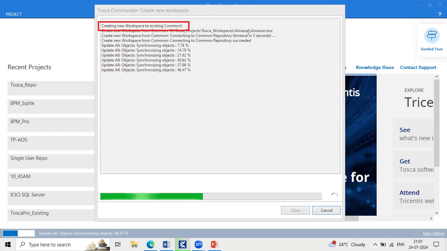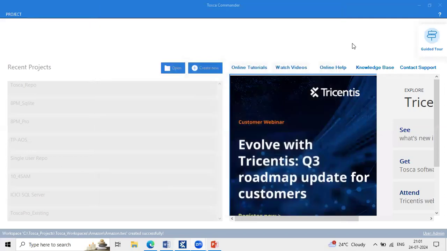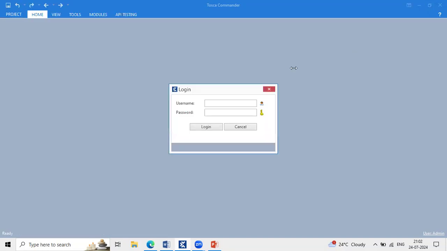Anisha, one doubt. You gave the project name as Amazon, right? If the project name was different, will it work or will it cause any issue? It will work. There will be no issue if you give another name, if you don't know the project name. Exactly.